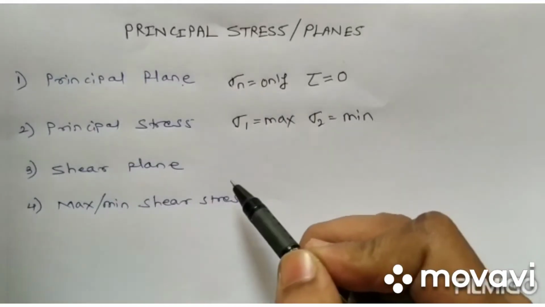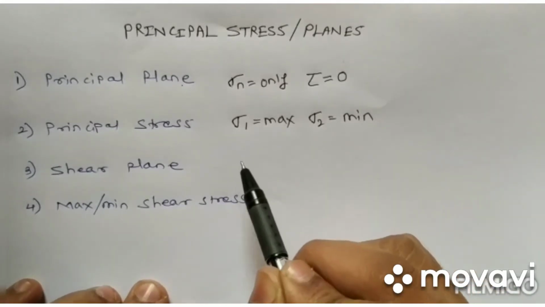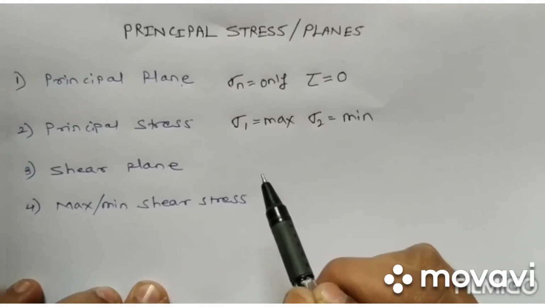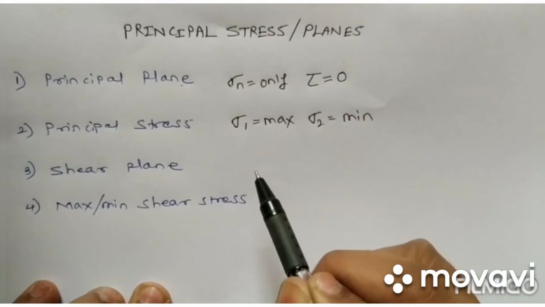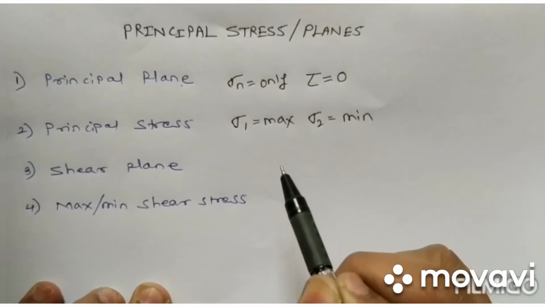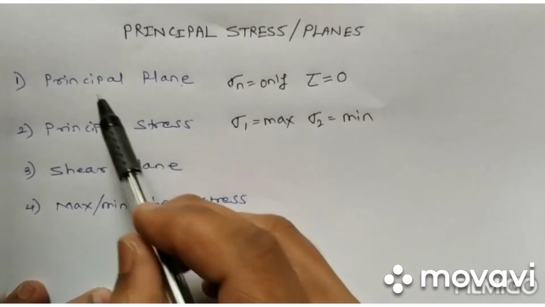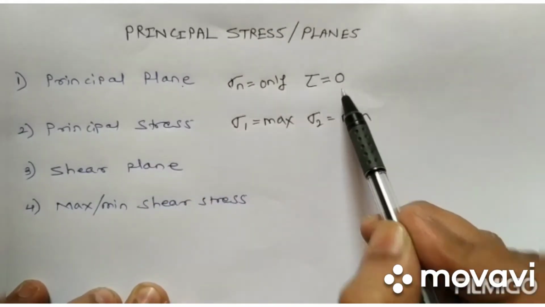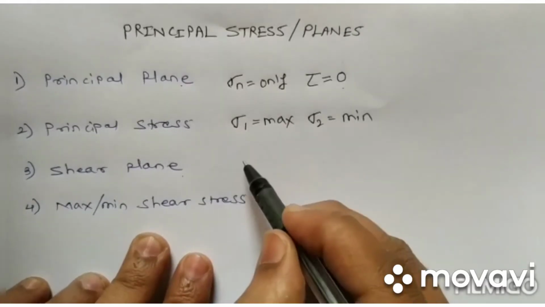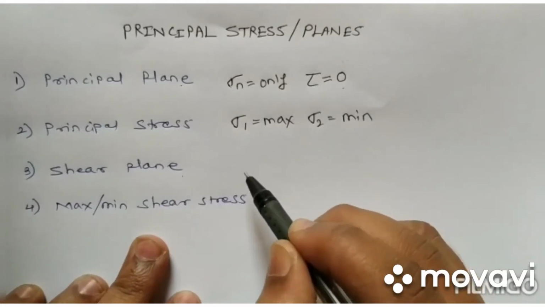Now the shear plane. The plane on which shear stress is acting is a shear plane. It is very important that on the shear plane it is not necessary that the normal stress acting is zero; on the shear plane there is always some value of normal stress acting. When we consider a principal plane, no shear stress is acting, but on the contrary, if we consider the shear plane, there is always some normal stress acting on it. So this point is very important.